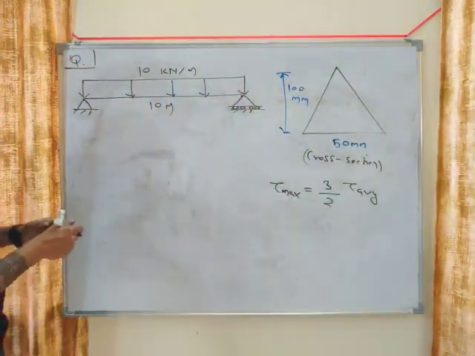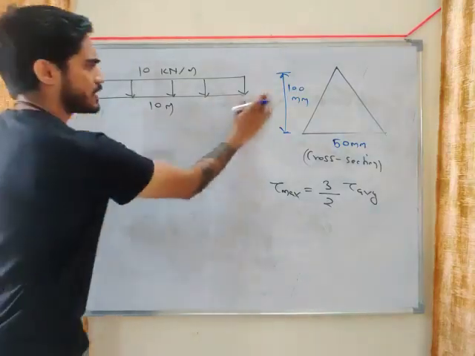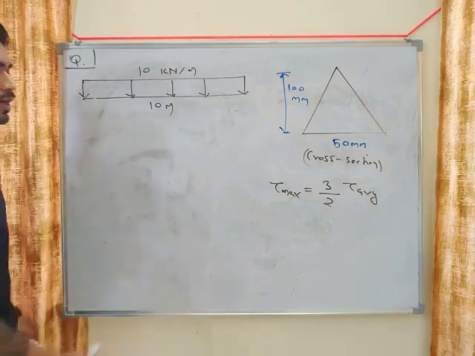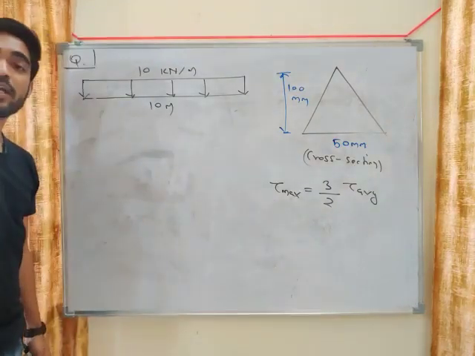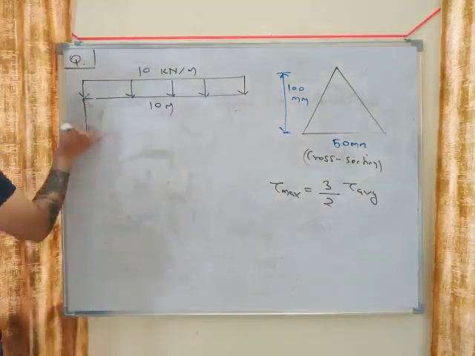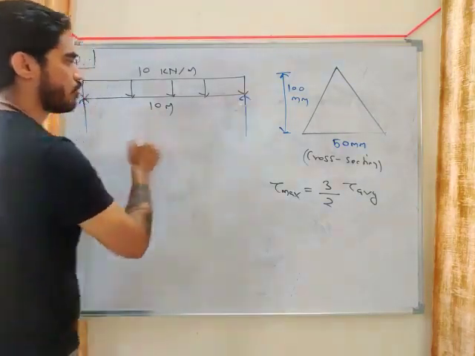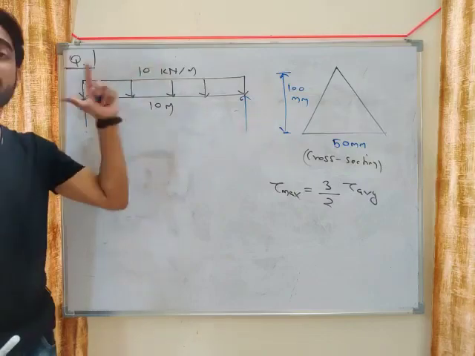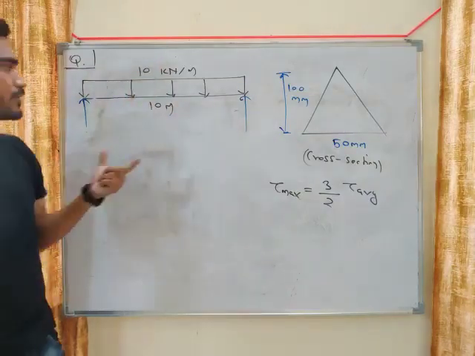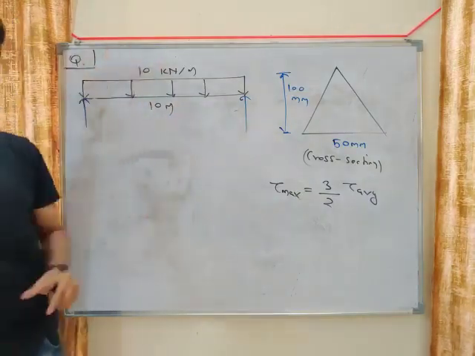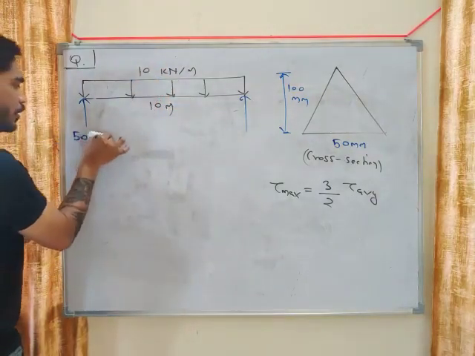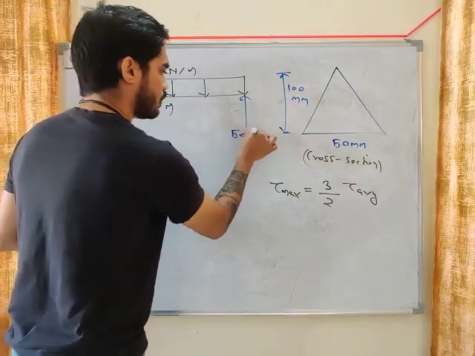First of all, you need to calculate the maximum shear force. If you want maximum tau, then you need maximum shear force. So what will be the reaction, my friend? This is symmetric loading. I told you, in case of symmetric loading, reactions will be half of total load. So what will be total load? 100. So this will be 50 kilonewton, and this will be 50 kilonewton.